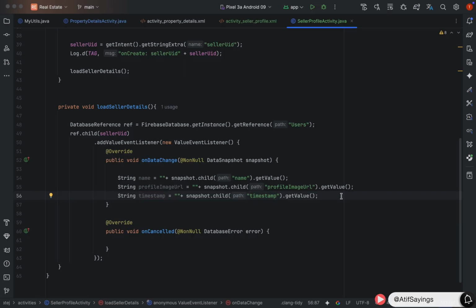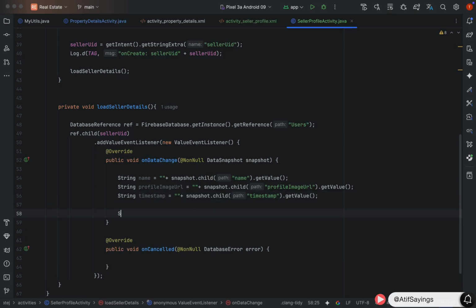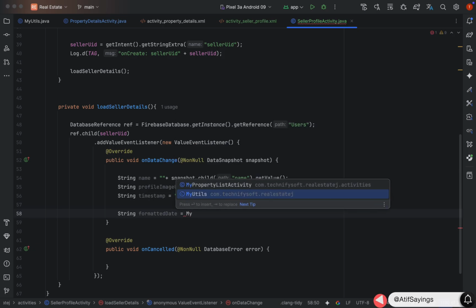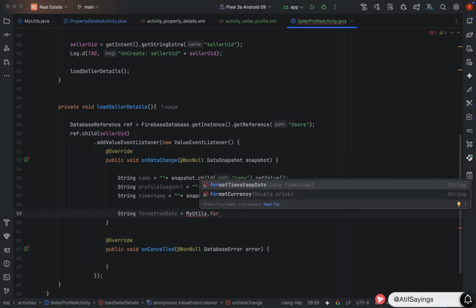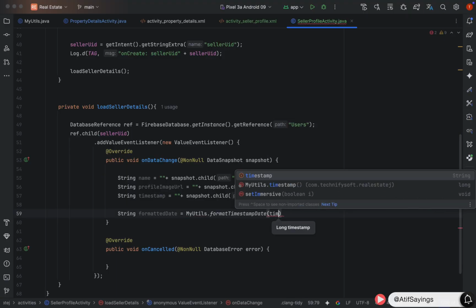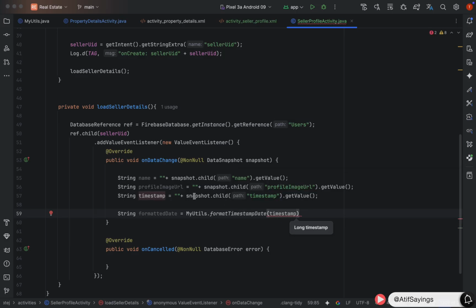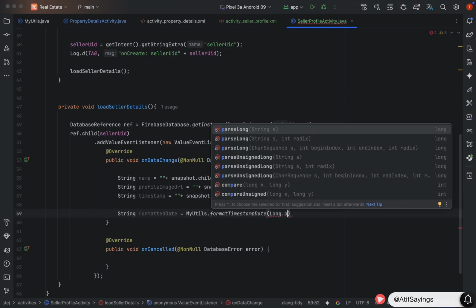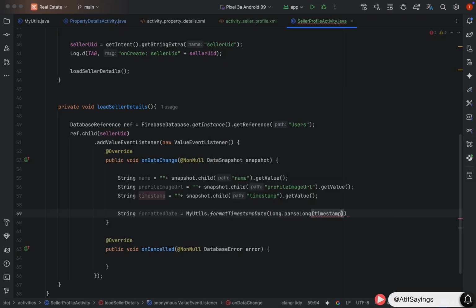And the next step is to format this timestamp to a proper date format. For that, we will create another variable of type String. Name of the variable will be formattedDate equal to MyUtils.formatTimestampDate, which is a function defined in MyUtils class. This will require a parameter of type long timestamp, but now we have a timestamp in the form of String, so we will convert it to long using Long.parseLong, pass the timestamp. This will convert the timestamp to format long.